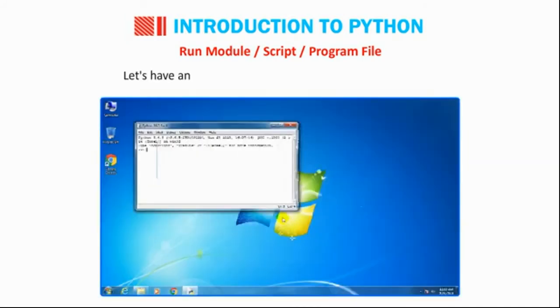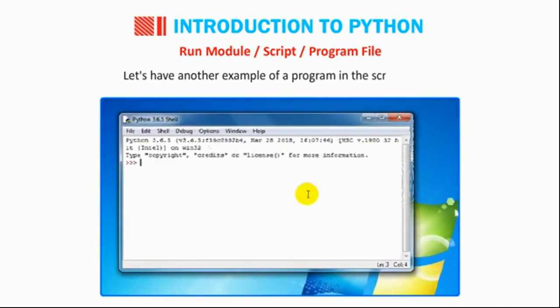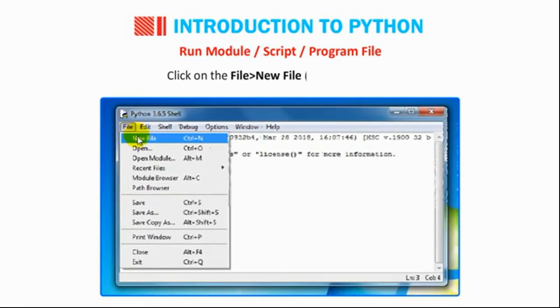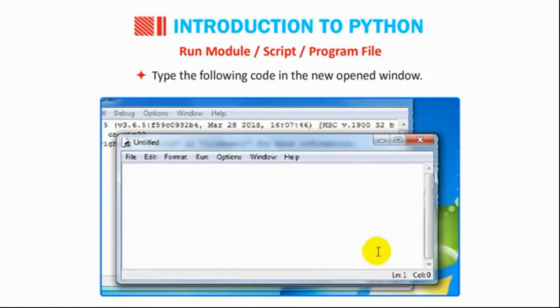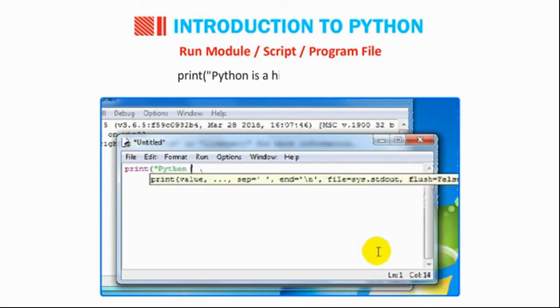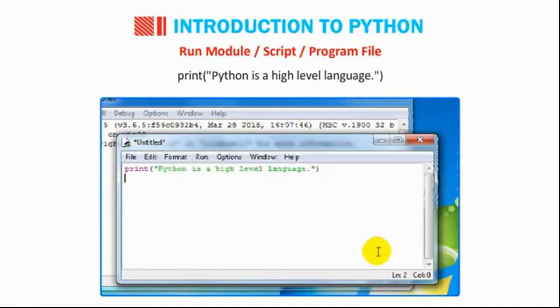Students, let us have another example of a program in the script mode. Start Python IDLE. Open a new file in the IDLE Python window. Click on File, then go to New File or press Ctrl+N. Type the following code in the newly opened window. print("Python is a high-level language.")